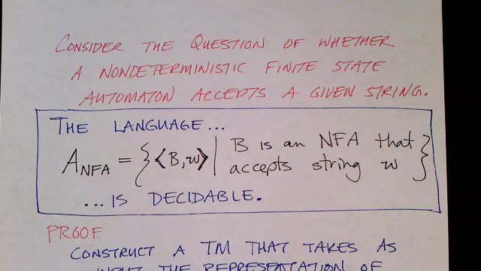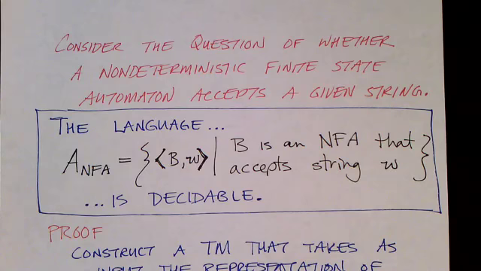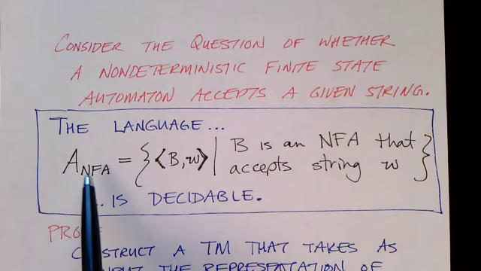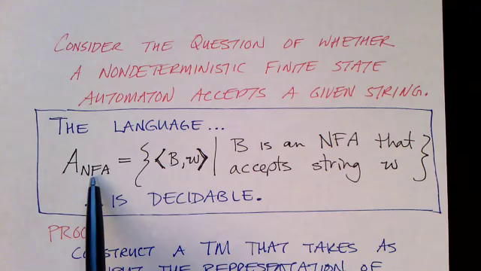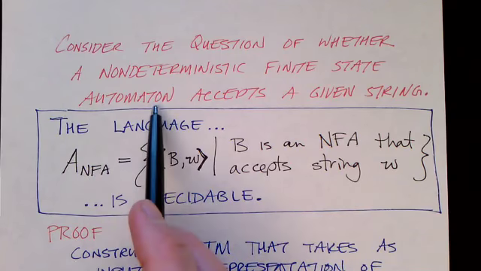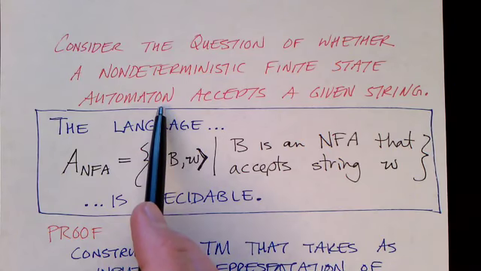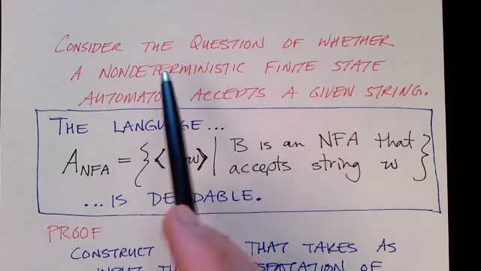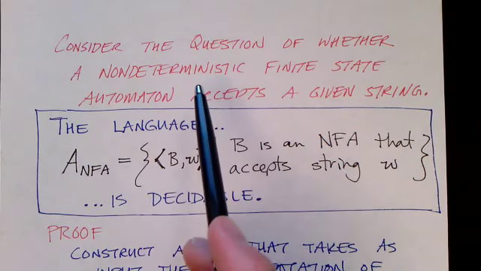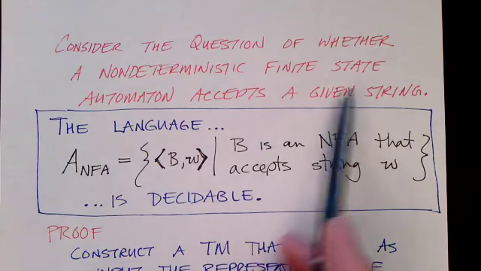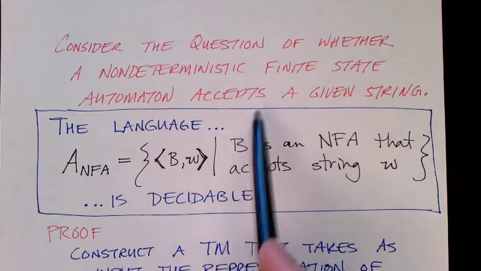Let's keep going with some questions about regular languages. Let's look at non-deterministic finite state automata here. Previously we were looking at deterministic finite state automata, and now we want to consider the question of whether a non-deterministic finite state automaton accepts a given string.